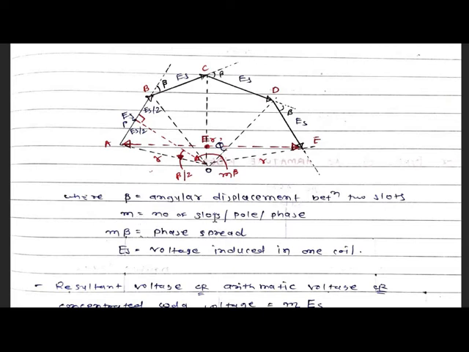Now M is the number of slots per pole per phase. Now consider one point O below these four vectors and draw a dotted line at each point A, B, C, D, E, where ES is the voltage induced in one coil. We also saw this ES in the previous theory. So M beta is given by the phase spread, because beta is the angular displacement between two slots and M is the number of slots per pole per phase.